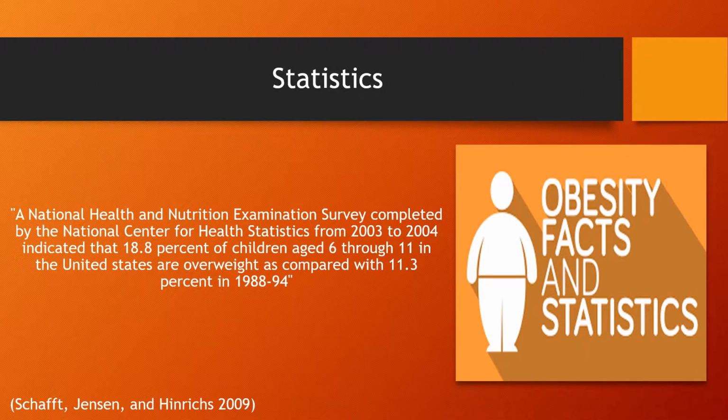Child obesity facts and statistics. A National Health and Nutrition Examination survey completed by the National Center for Health Statistics from 2003 to 2004 indicated that 18.8% of children aged 6 through 11 in the United States are overweight, as compared with 11.3% in 1988 through 94. Life expectancy may be shortened by 2 to 5 years because of obesity. Children who are obese or overweight have a higher chance of becoming obese as adults. This data was taken from Schaff, Jensen, and Hinrich in 2009.